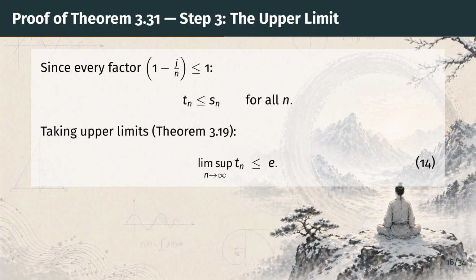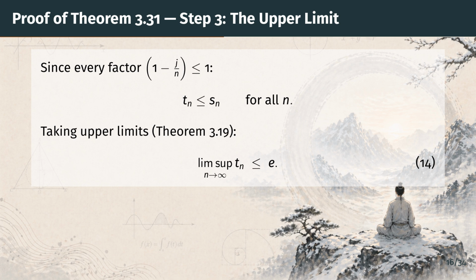Step 3. Because each damping factor is at most 1, discarding all of them only increases the value. Term by term, t sub n is less than or equal to s sub n for every n. Now we take upper limits on both sides. By theorem 3.19, if one sequence stays below another, then its upper limit stays below the limit of the other. The sequence s sub n converges to e, so the upper limit of t sub n is at most e. Call this equation 14. That is half of the squeeze.